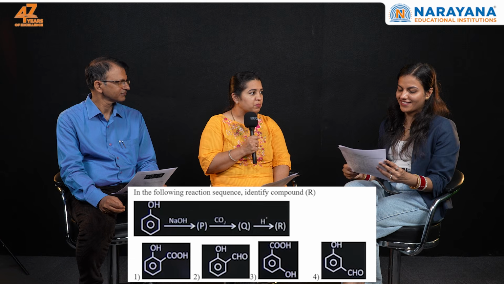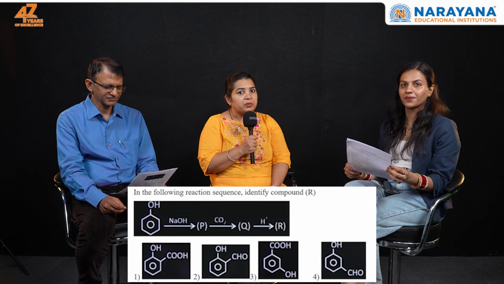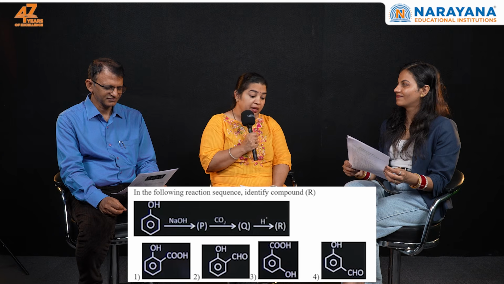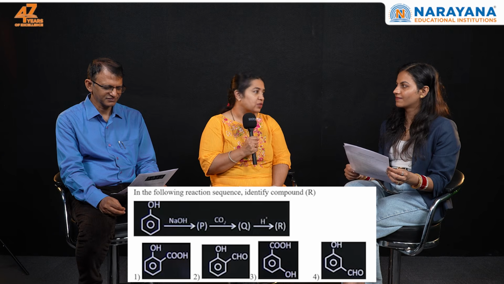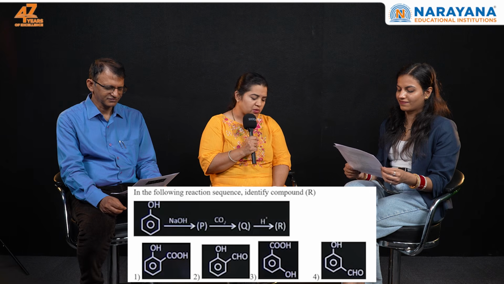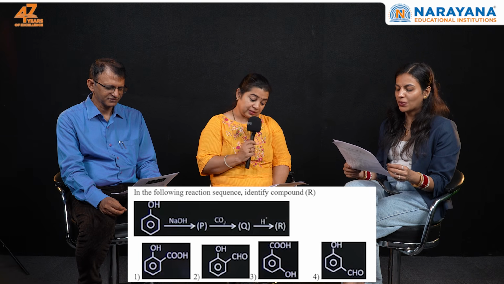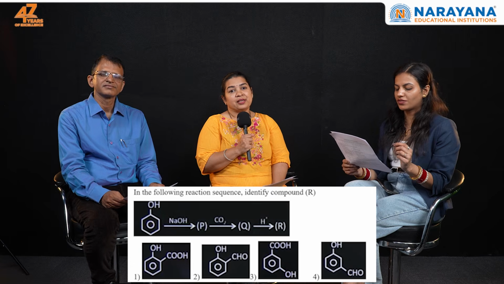Sometimes students do not remember the reagent, and sometimes the name they just get clicked. So the name is missing, which may be the cause of error. Otherwise, it is a perfectly okay question. Then we have the next question, question 16.